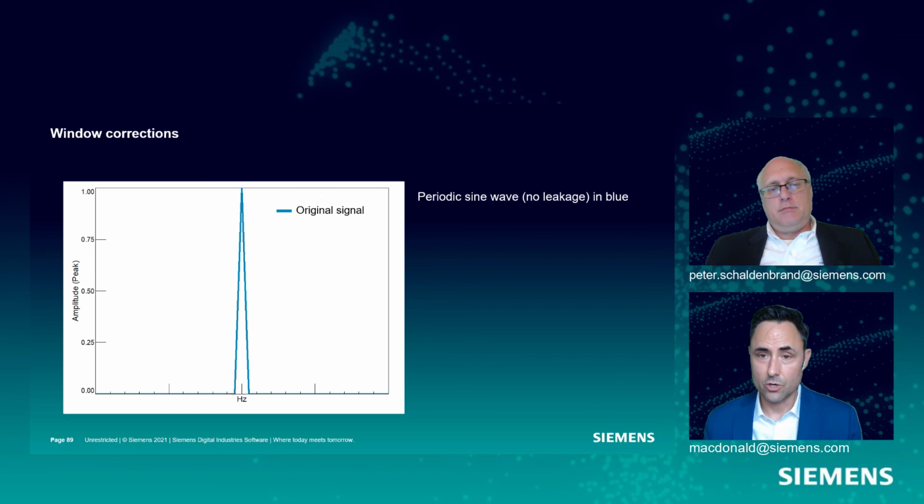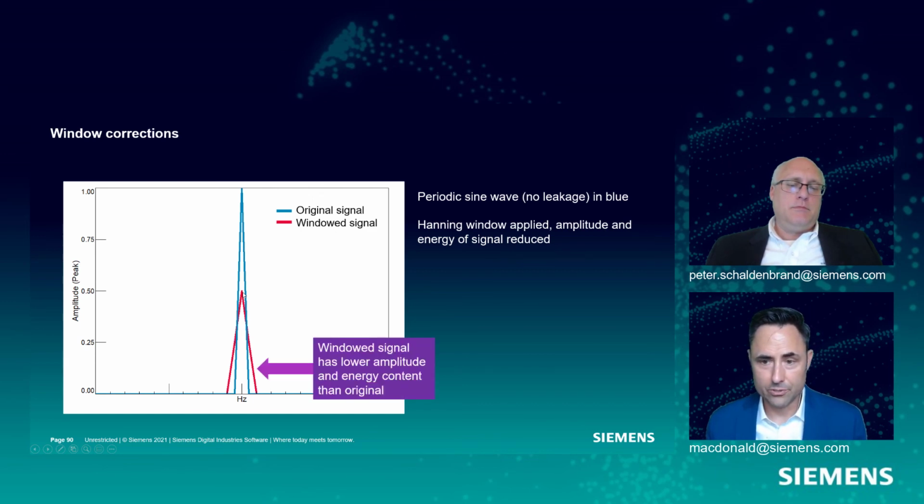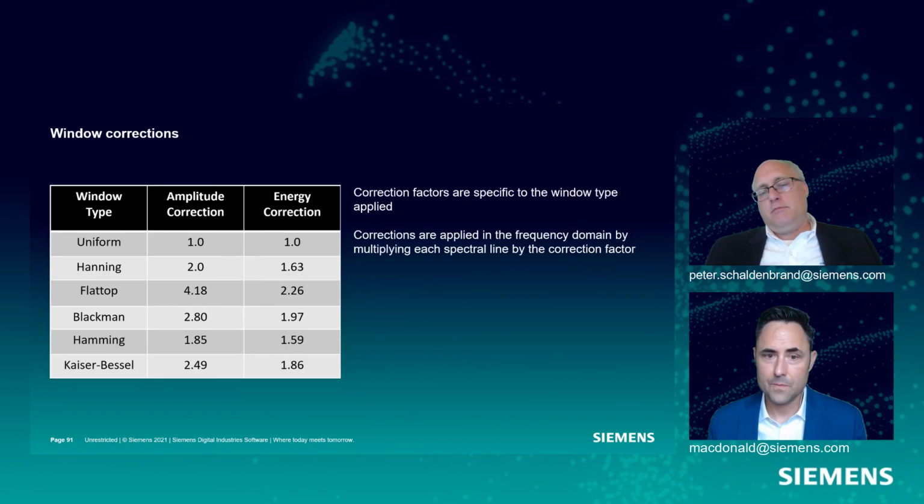The nice thing about these effects for a given window is that we can account for them in a display. Okay, so our perfectly sampled sine wave is shown in blue here. I used a Hanning window to create the red spectrum, and we see the amplitude is definitely reduced. The energy is distorted as well, but we don't have as much leakage as we would if we had not used a window at all. So we have a lower amplitude and our energy content is distorted a little bit. The nice thing about these windows is the amplitude correction and the energy correction are known values. Because we knew what the window functions were going in, we can calculate the effects on amplitude and energy, and so we can counteract that.